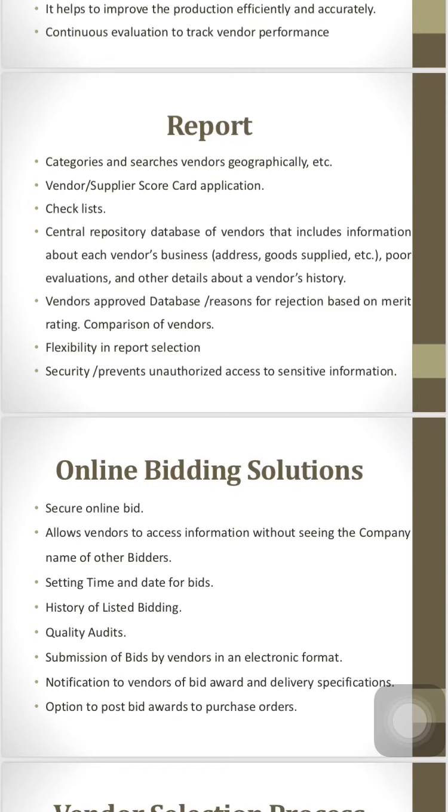In whatever software we have, based on the analysis and the system which we are using, you should get the exact result. Exact result means which supplier we should go for, or we should select the appropriate supplier for that.